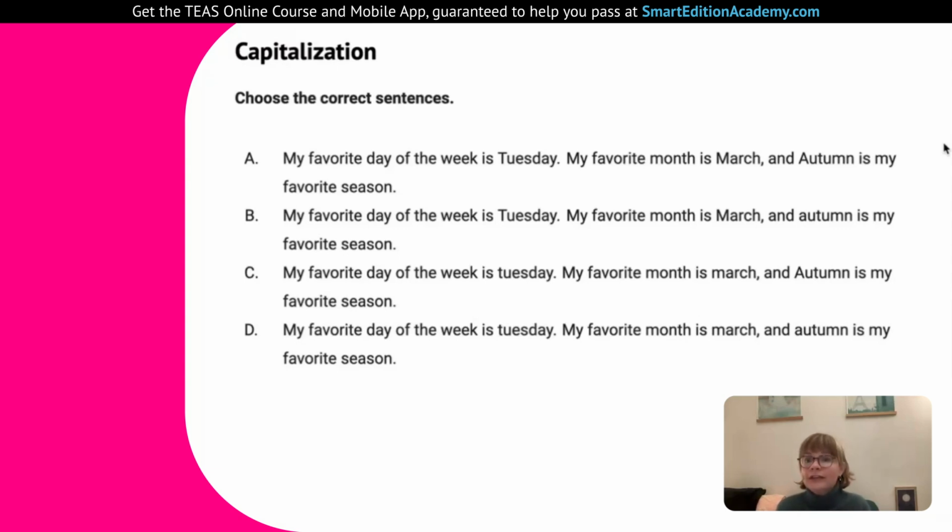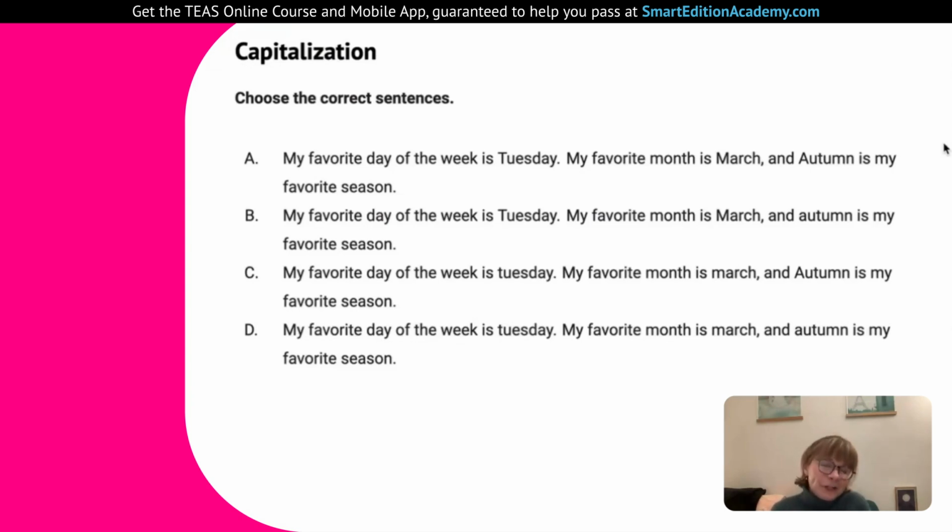So we know Tuesday needs to be capitalized. So we're down to A and B. But we have to look at March and autumn. So March, we actually have both capitalized once we've eliminated that. So months are capitalized, also proper nouns. Days of the week are capitalized as proper nouns, and months are capitalized as proper nouns.